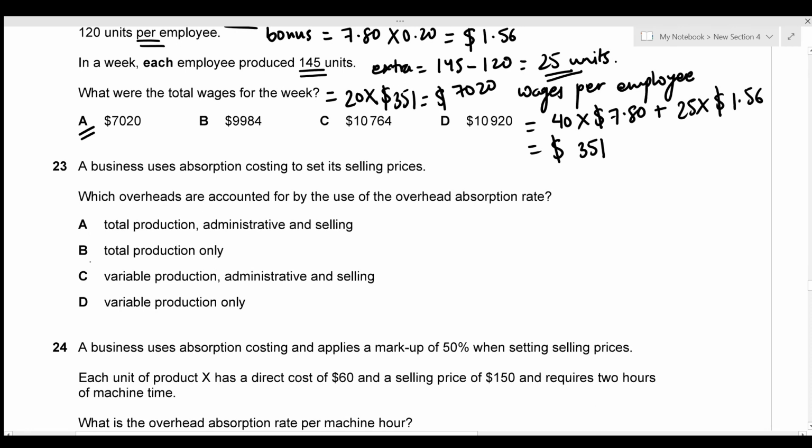A business uses absorption costing to set its selling prices. Which overheads are accounted for by the use of the overhead absorption rate? So whenever absorption costing is used, we know that only the cost relating to the production is accounted for, which is given by option B.